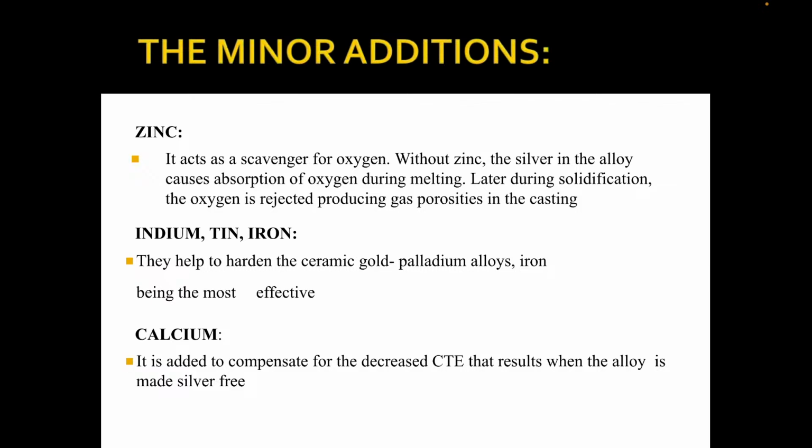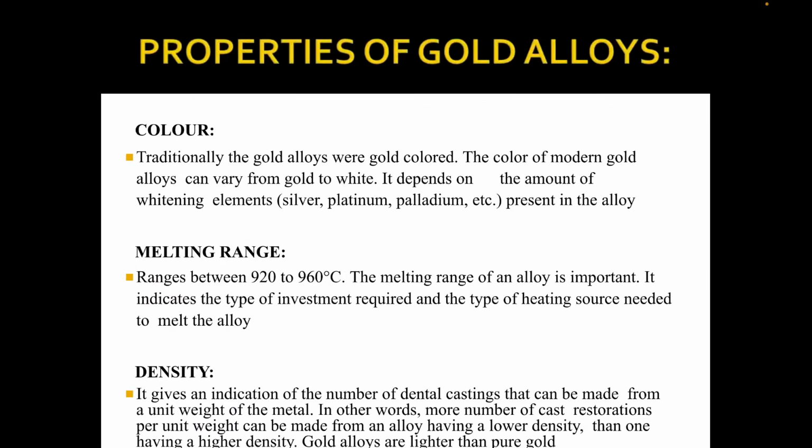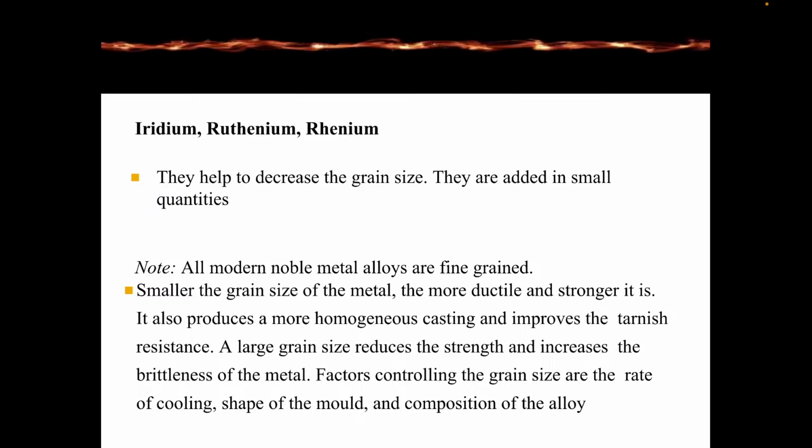Calcium tarnish effect. Iridium, ruthenium and rhenium help in decreasing the grain size. They are added in small quantities. Note, all modern noble metal alloys are fine grained.